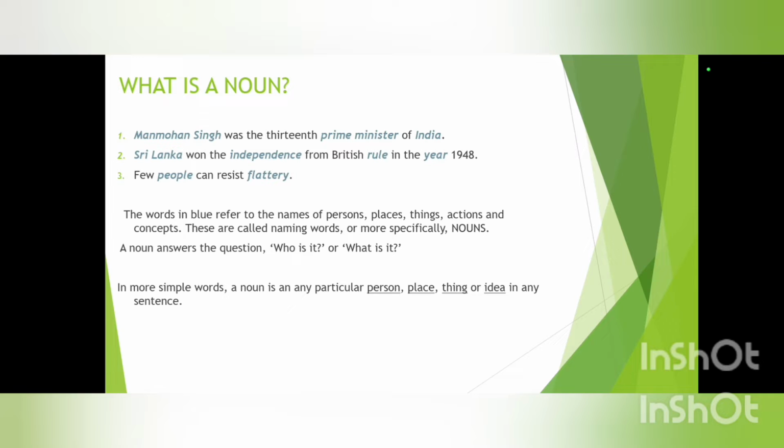So in more simple words, we can say that a noun is any particular person, place, thing or idea in any sentence. In more simple words, any naming word is known as a noun. A noun answers the question who is it or what is it, which means that a noun answers what a thing is and what it is doing.